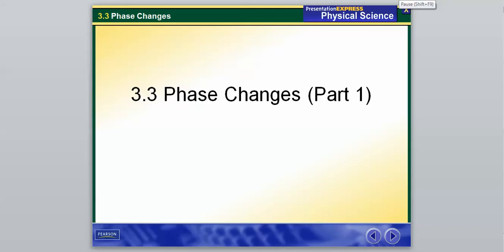We're going to start the last section in Chapter 3 today. The title of this section is Phase Changes. And another way to put this to make it a little more clear is it's going to talk about how we can go between different states of matter. So how we can go from a solid to a liquid, a liquid to a gas, and so on and so on. They call it phase changes, just a little bit of different terminology, because we can go between different states of matter in a way you might not usually think. We can go directly from a gas to a solid and directly from a solid to a gas, and that's why they include the term phase change.